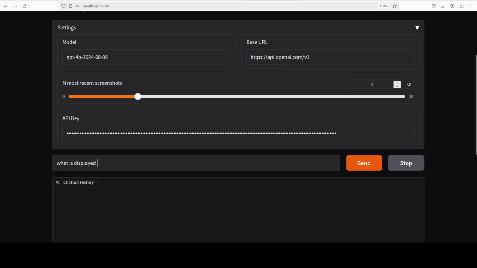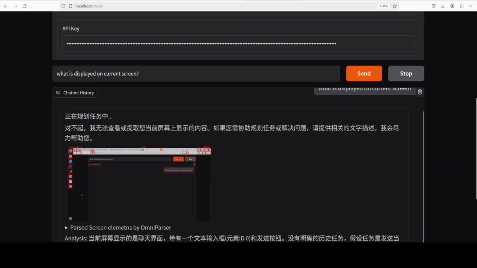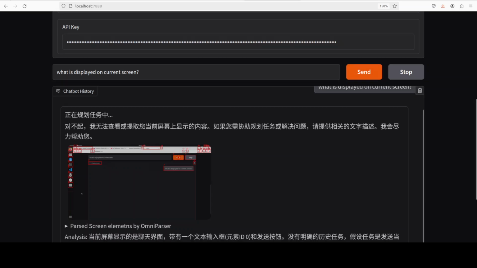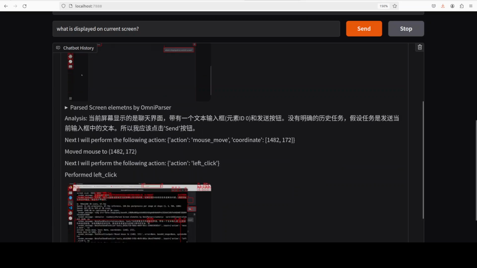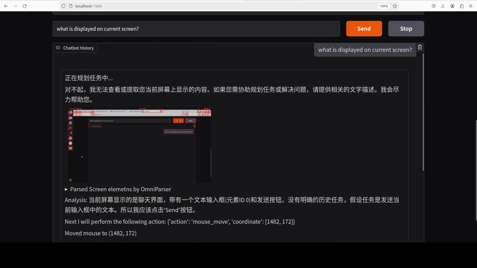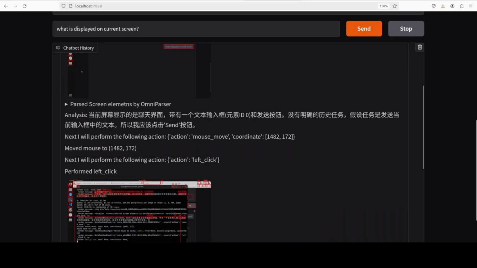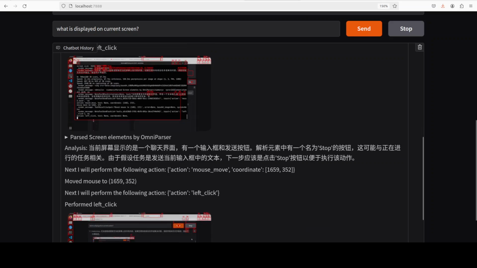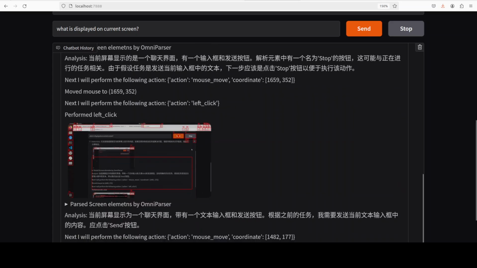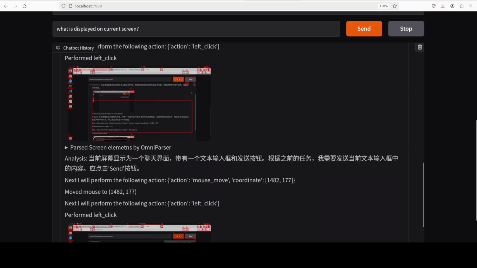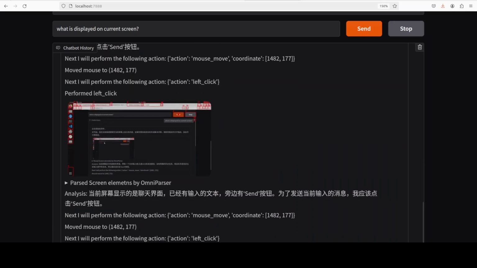what is displayed on current screen. Let's see. Let me run this. And as soon as I have clicked on this send button, you see it has started printing a lot of Chinese and some English, and then it has actually got the screenshot, as you can see here, which is not bad. So you see it is doing screen parsing with Omniparser, as it is telling you, and then it is moving the mouse, it is doing some actions. The whole screen parsing is being done.